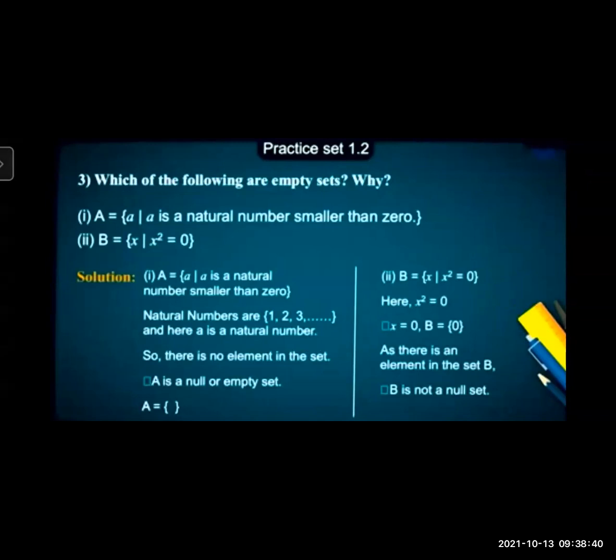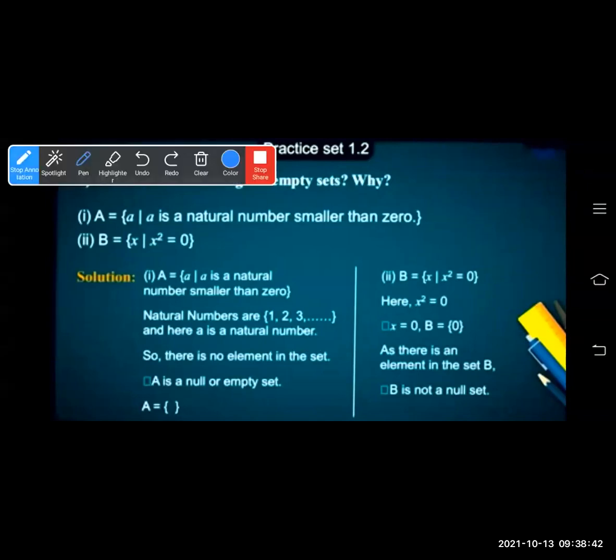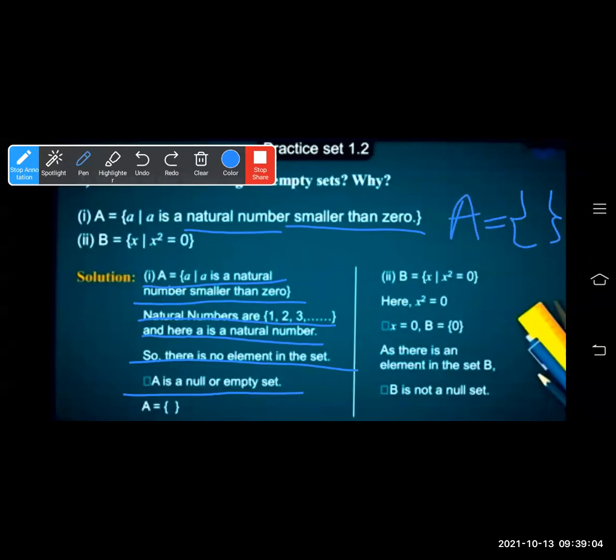Now see here, you can see a is a natural number smaller than 0. Smaller than 0 natural number is not possible. Natural numbers are starting from 1, 2, 3 and so on. And here a is natural number. So there is no element in the set. A is a null set or empty set. You can write it down as A is equal to empty set.